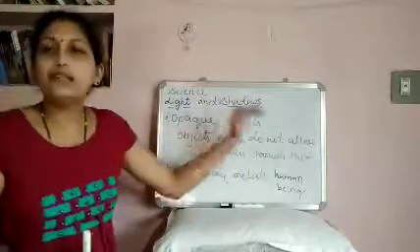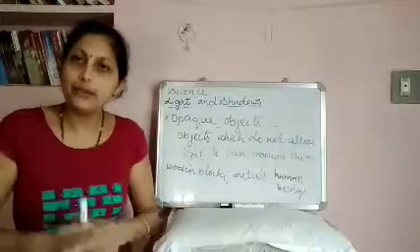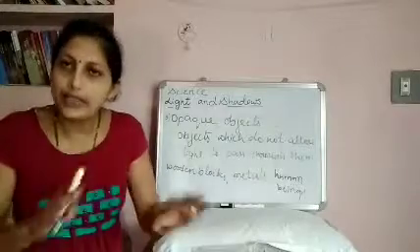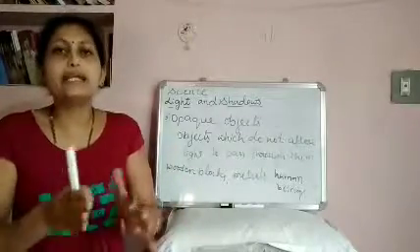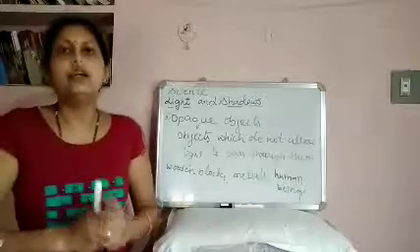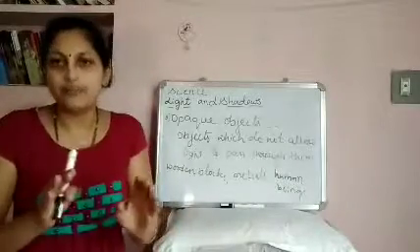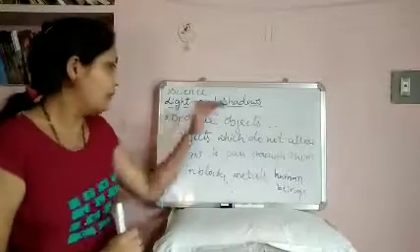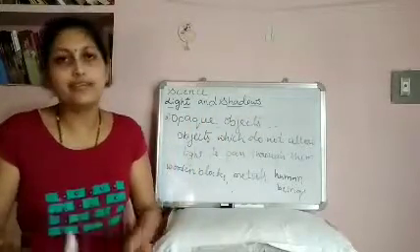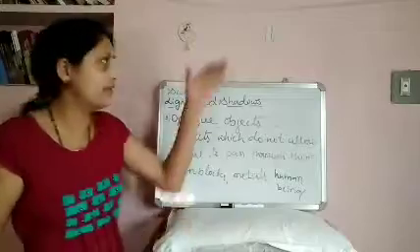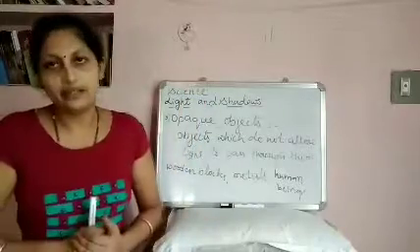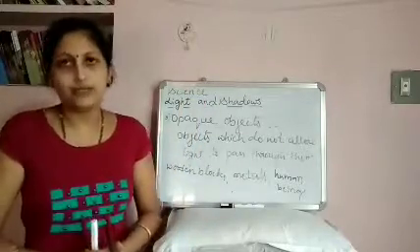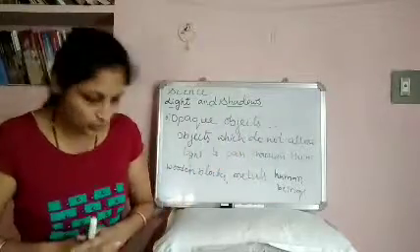Next, the third one is opaque objects. Opaque means they do not allow any light to pass through them. They completely obstruct the light, hence we cannot see through them. We cannot see any images through them. Such objects are called opaque objects. So, wooden blocks, bricks, metals, human beings, even walls. All these are examples of opaque objects. They do not allow light to pass through them.